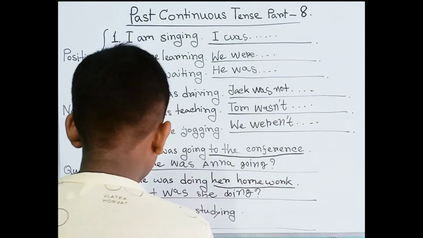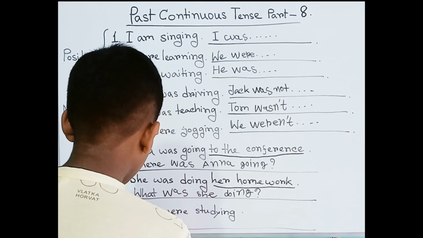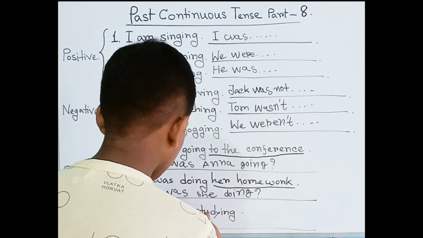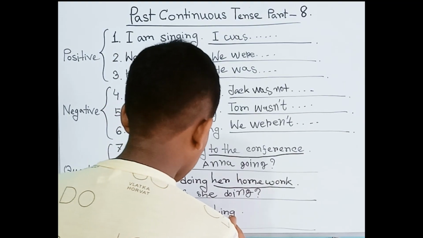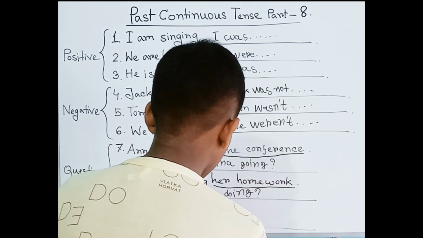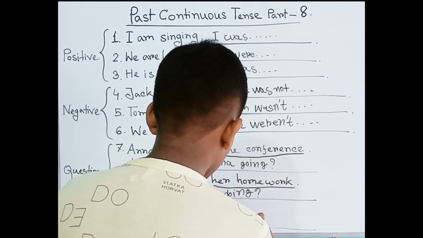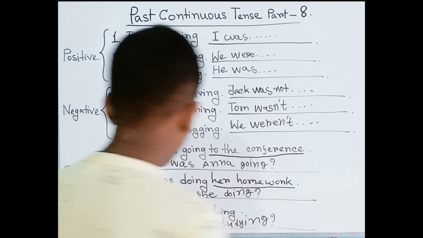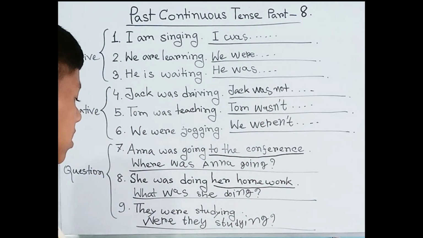So here I can write "were they studying?" Were they studying? So here "were" is used before the word "they".